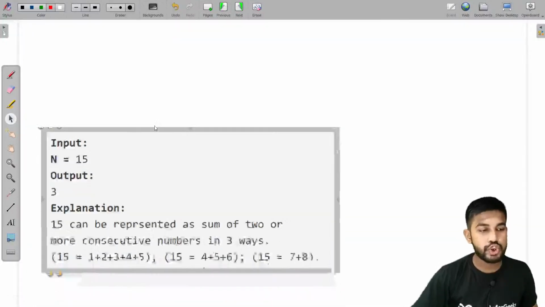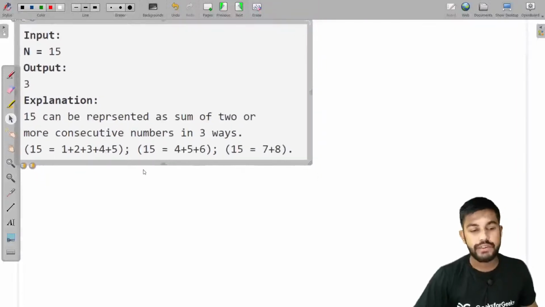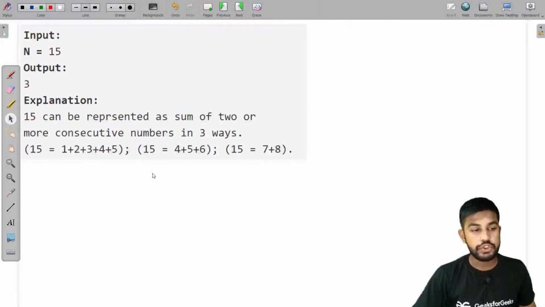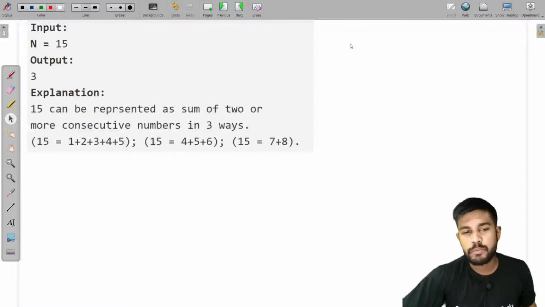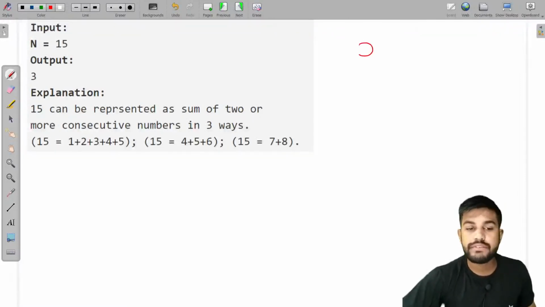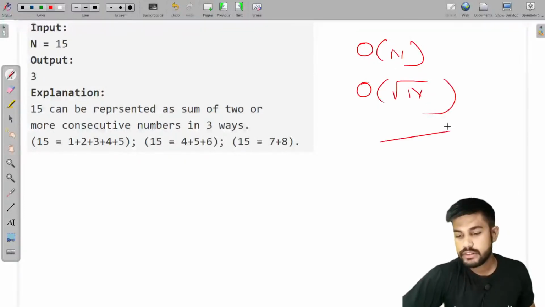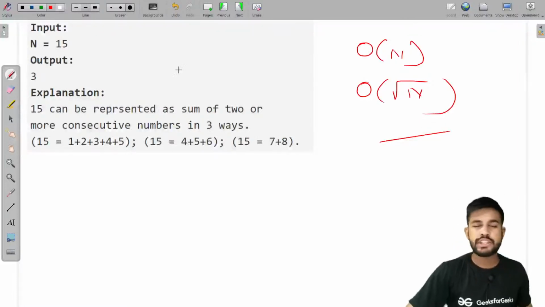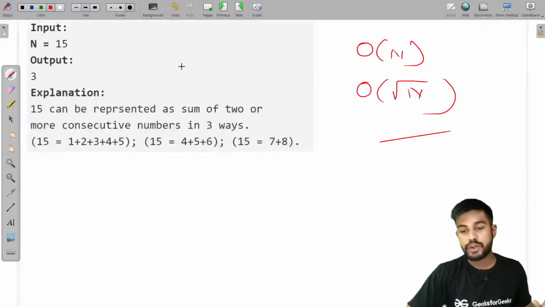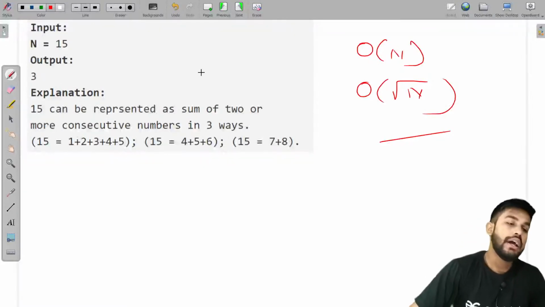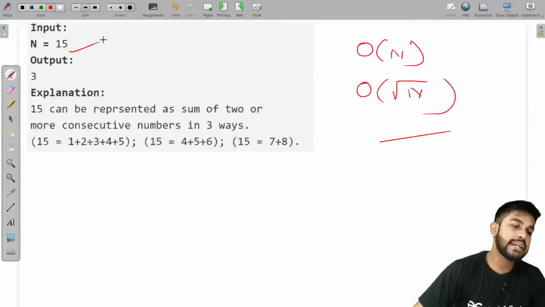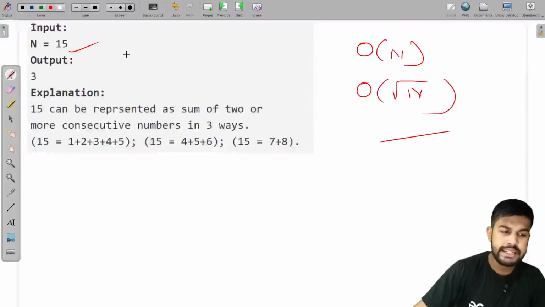Now, what is the most common thing that you should do? You should at first consider the expected time complexity, take it as big O of n or big O of root n, whatever suits you, because the optimization part is very easy. Even if you solve it for big O of n, then you can quickly optimize it to less than big O of n. Now the number is 15 itself. 15 can be represented as 1 plus 2 plus 3 plus 4 plus 5.